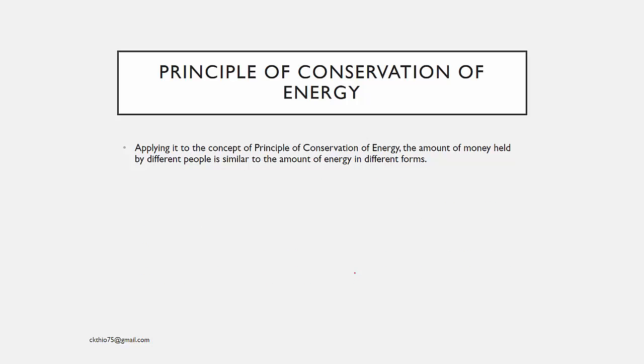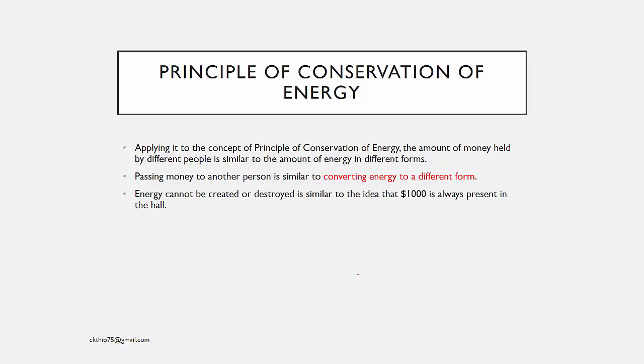So applying this to the concept of Principle of Conservation of Energy, the amount of money held by different people is similar to the amount of energy in different forms. And passing money to another person is similar to converting energy to a different form. So energy cannot be created or destroyed is similar to the idea that this $1,000 will always be present in the hall. There's no more than $1,000 because nothing is created. There's also no less than $1,000 because no energy is destroyed.